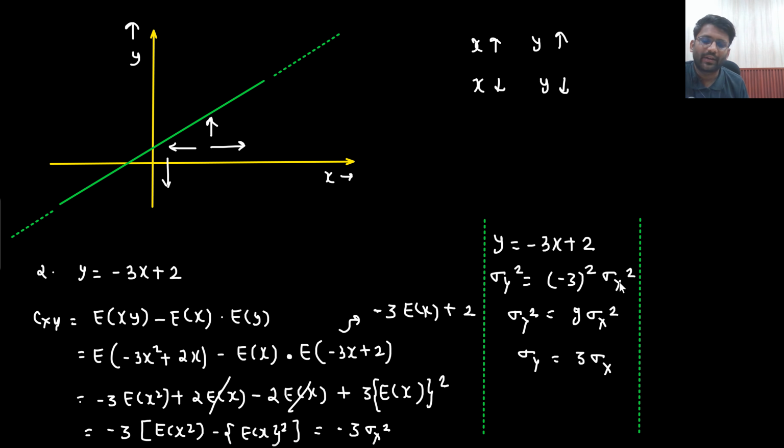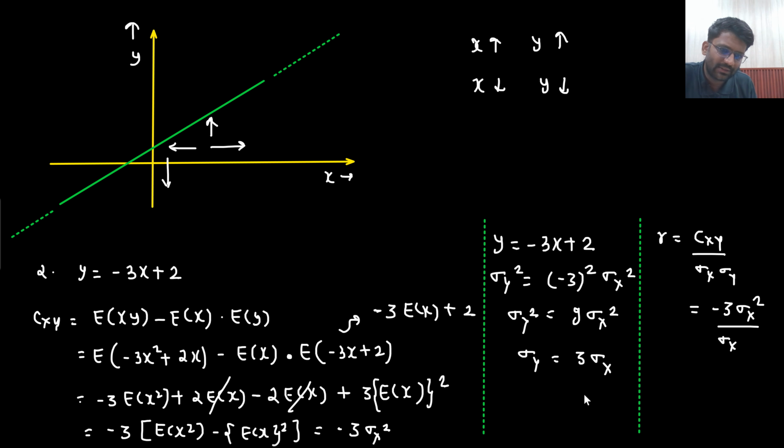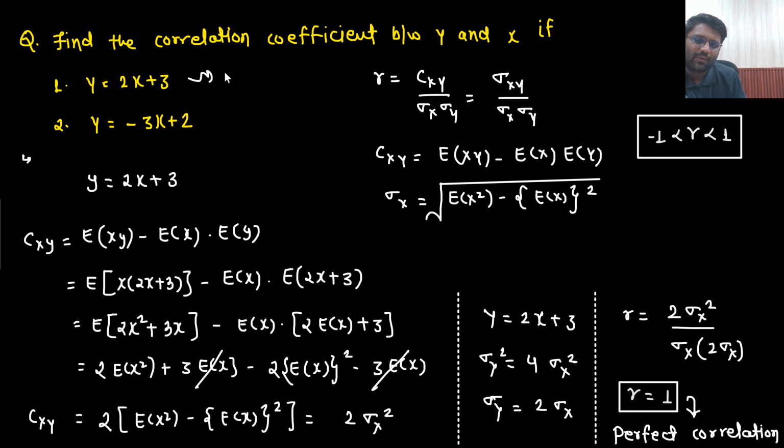Right? So what are you getting? R is Cxy divided by sigma x sigma y. What is Cxy? Cxy is minus 3 sigma x square divided by sigma x as it is, and sigma y is given as 3 sigma x. So 3 sigma x square divided by 3 sigma x square, answer is coming out to be minus 1. R is coming out to be minus 1. So in the first case, correlation coefficient came out to be 1, and in the second case it came out to be minus 1, and it is pretty obvious as well.